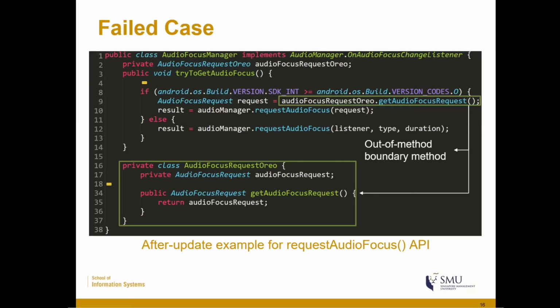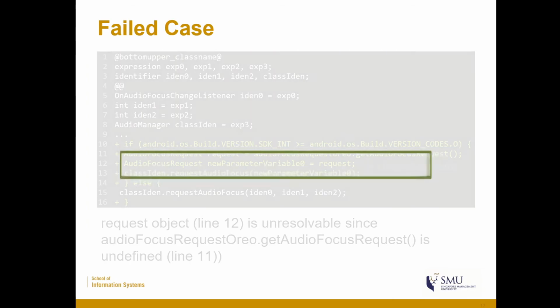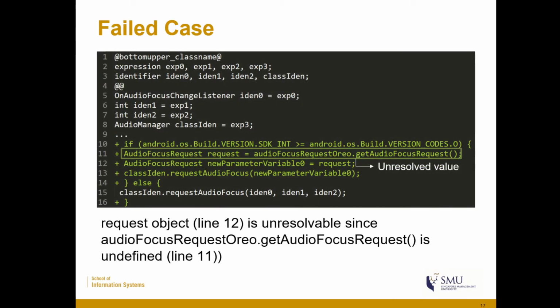When attempting to create an update patch using this example, CocciEvolve will provide an incomplete update patch as follows. In this update patch, we can see that in line 11, the new parameter variable 0 uses the value of the request object. However, the request object will not be accessed in the target file, thus resulting in an incorrect update.